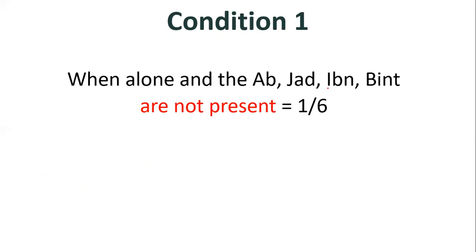And just as a quick point, we should all know by now that when we say ibn, we mean ibn, ibnul ibn, so on and so forth. And when we say bint, we mean bint, bintul ibn, so on and so forth.